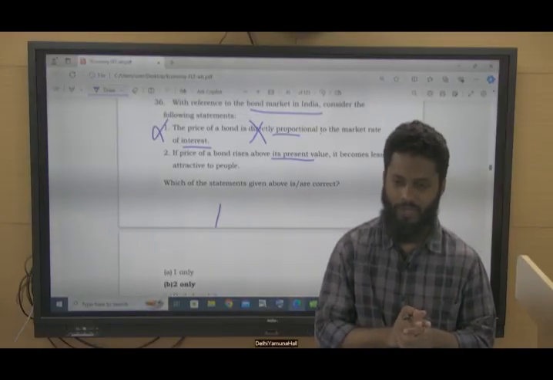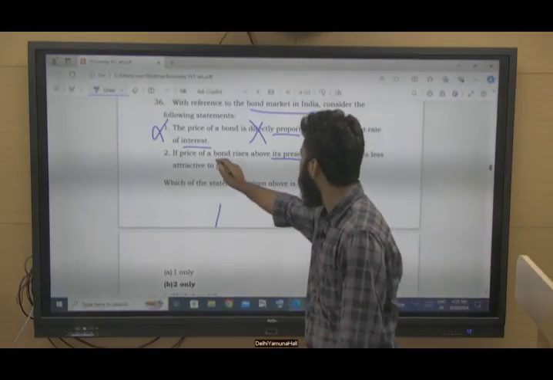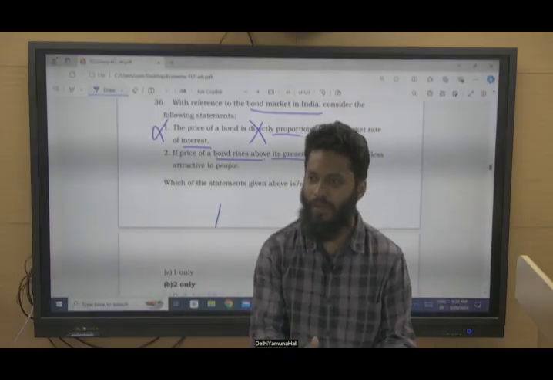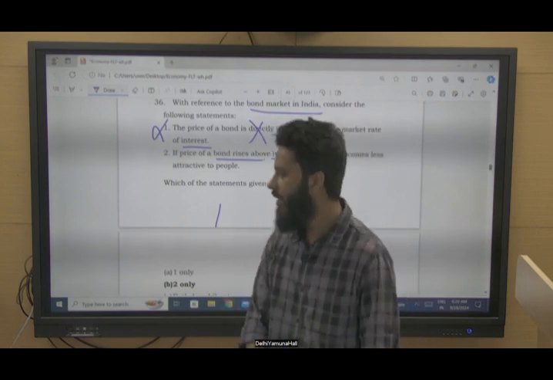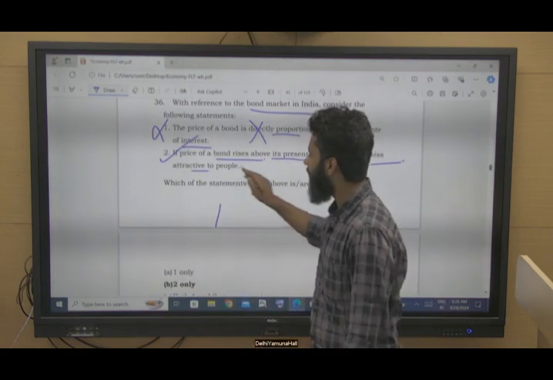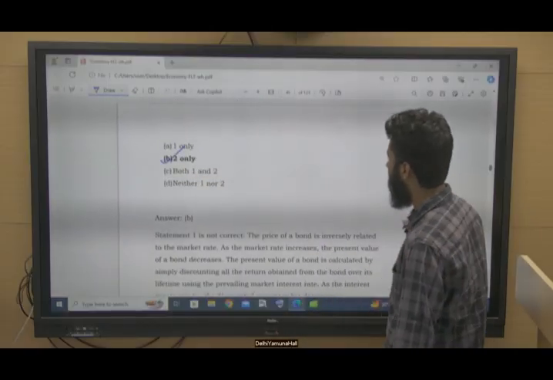Coupon value and face value. So already the price of the bond will be discounted. If the bond price is rising, that means you will be having less profit, less margin available there. So it will become less attractive to the people. This is correct. So only statement 2 is correct. Statement 1 is incorrect.